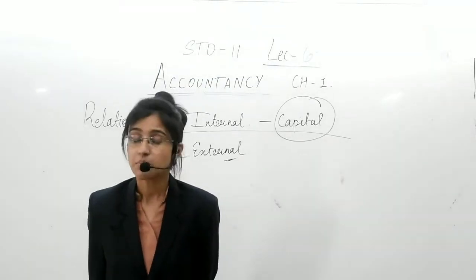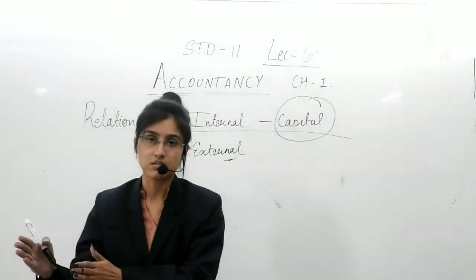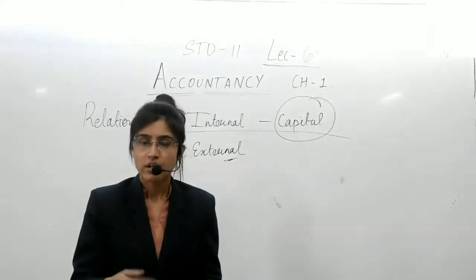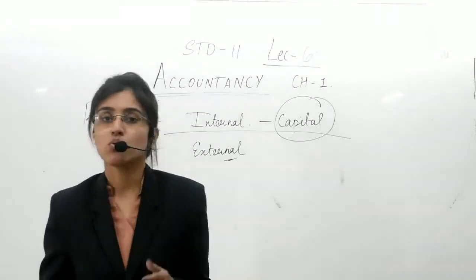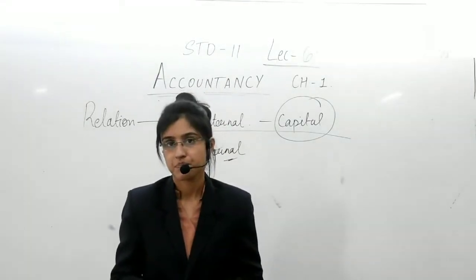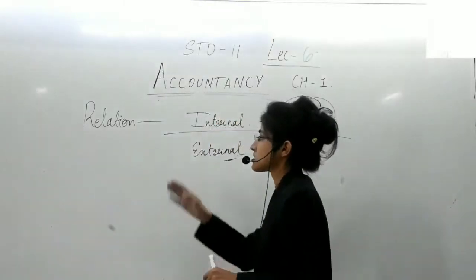So, simply speaking, any amount that is payable to outsiders, the third parties, or an amount payable for borrowed money is a liability.